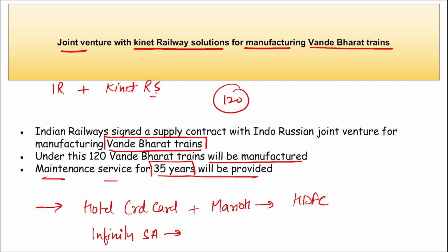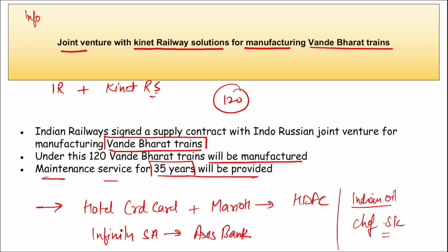This is the saving account launched by which bank? Axis Bank. Next, who has been appointed as the brand ambassador of Indian Oil? Chef Sanjeev Kapoor was appointed as the brand ambassador. Then Infosys. Infosys recently appointed whom as their brand ambassador? Rafael Nadal and Iga Swiatek. Both of them were appointed as the brand ambassadors.